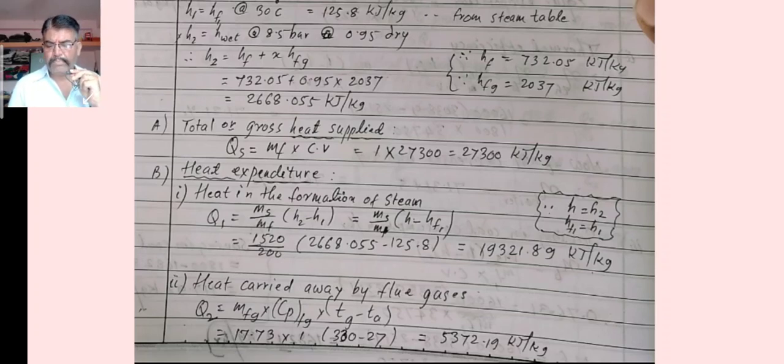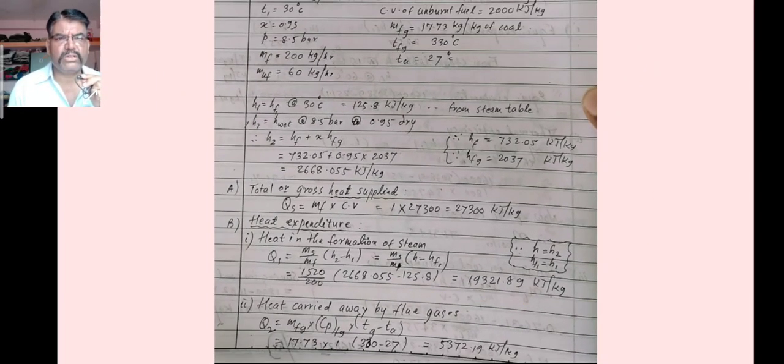Now the second factor, heat carried away by the flue gases. I can use the formula Q2 is equal to mfg, mass of flue gas, into Cp of fg into Tg minus Ta. Everything is given over there. Putting the values, we can find out the value of Q2 is 5372.19 kilojoules per kg.